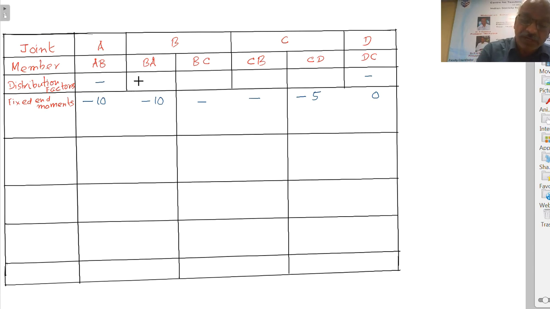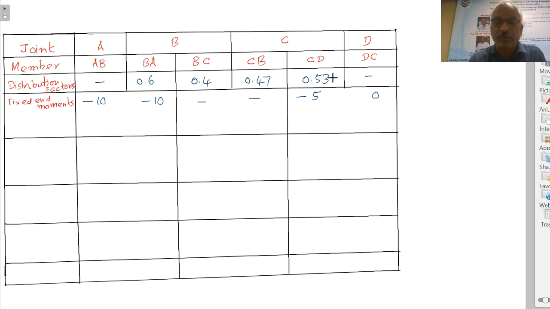For BA it is 0.6, for BD it is 0.4. Right. Similarly, for CB it is 0.47, this value is 0.53. This is from the distribution factor calculation table.